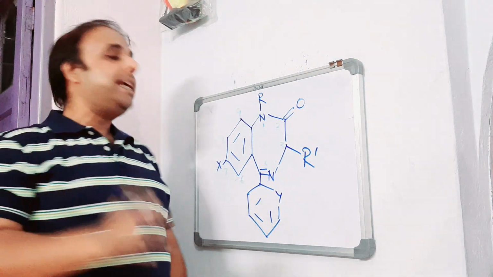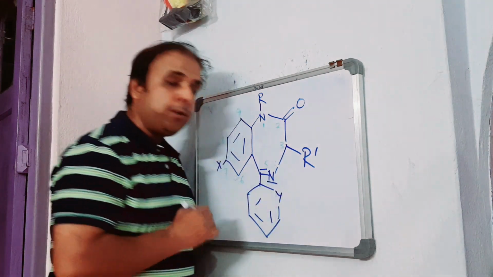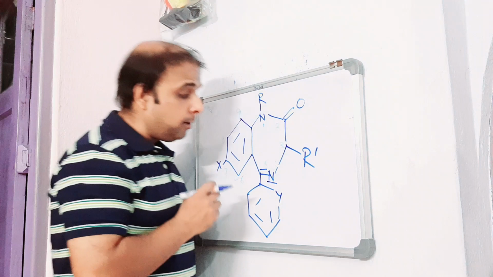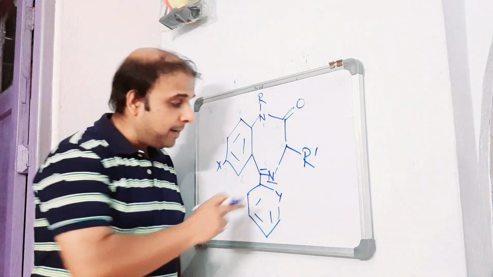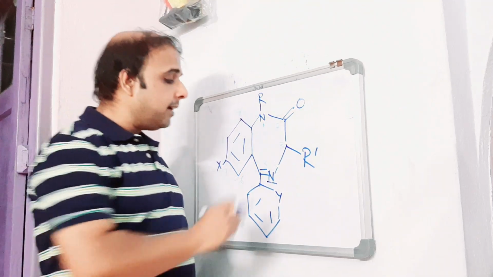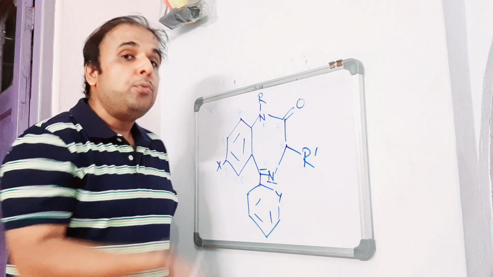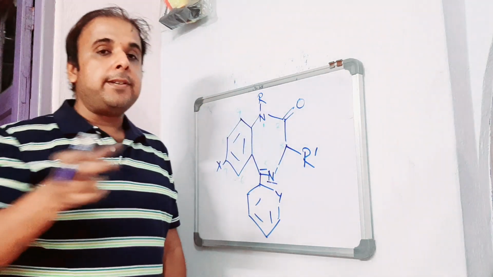Otherwise, you won't call it benzodiazepines, right? So that means here also at position 4, it demands the presence of nitrogen. So that means it is the fourth nitrogen. That is also one of the essential criteria that should be kept in order to retain, in order to develop the proper CNS depressant effect, right?